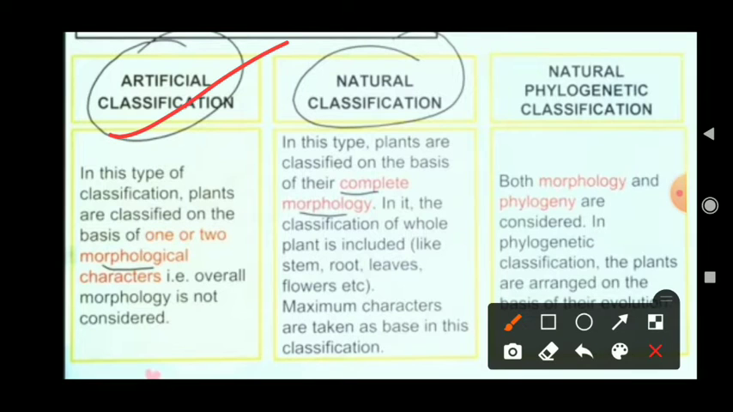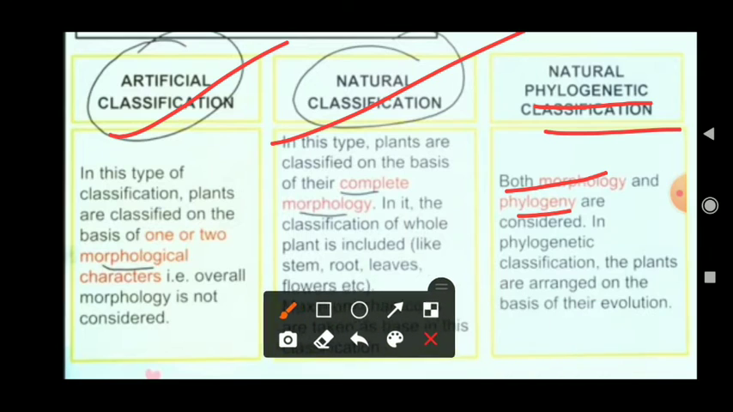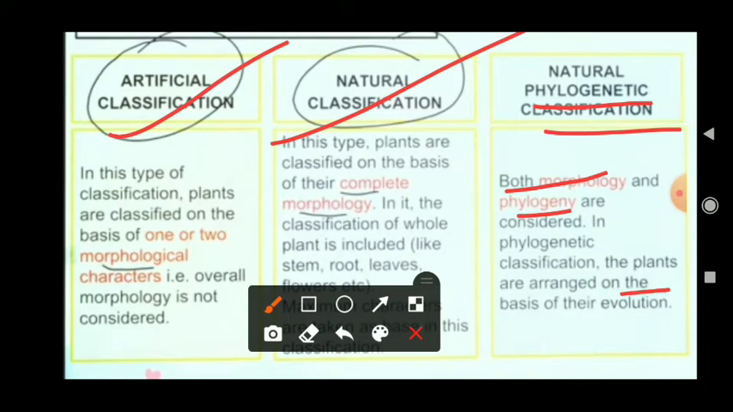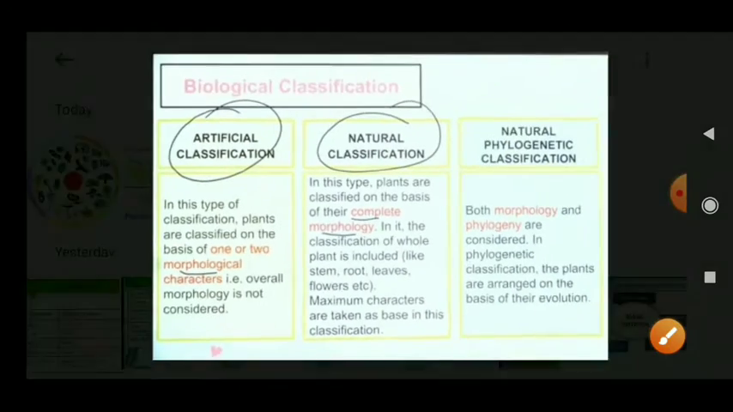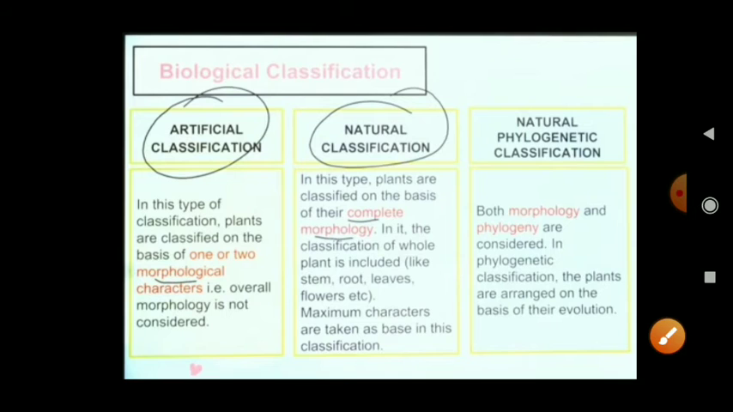In phylogenetic classification, both morphology and phylogeny are considered. The plants are arranged on the basis of evolution. Phylogeny means evolution, the rate of evolution, not only morphology but also genetic development, genetic evolution. All this is known as phylogeny. So both are considered in this classification. Plants are arranged on the basis of their evolution and morphology. So these are the three classifications in biology.